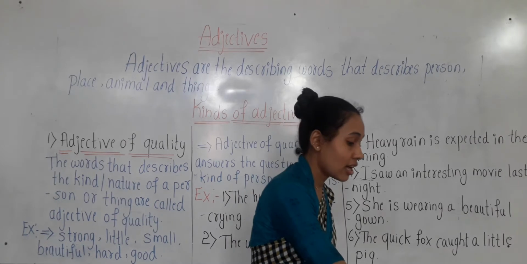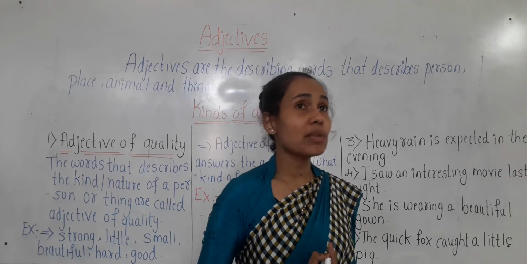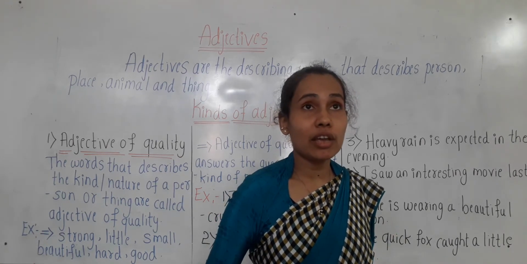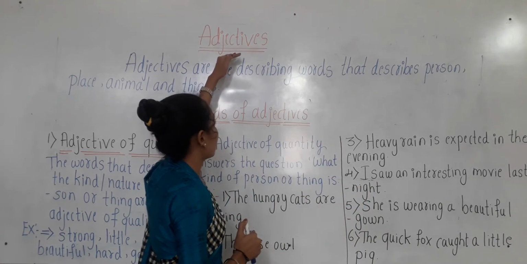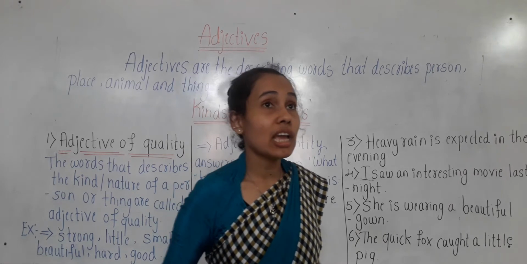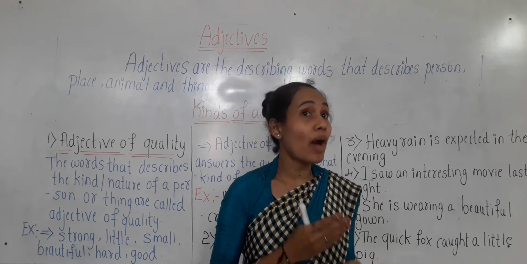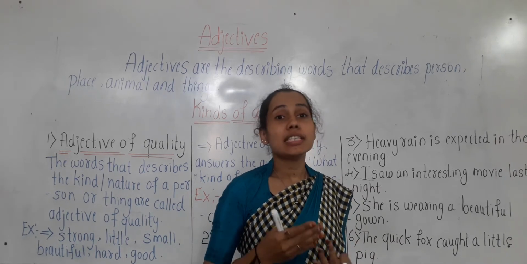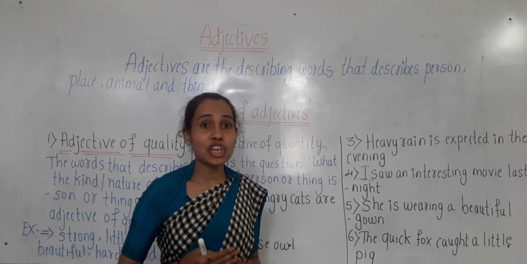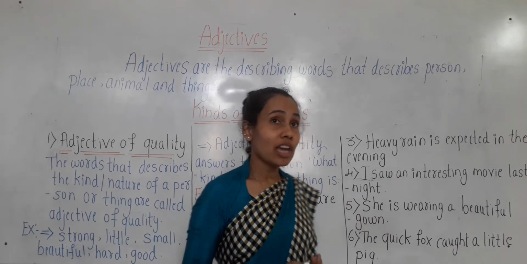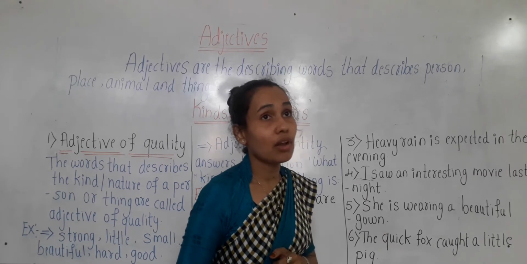Okay children, these are the adjectives. Adjectives are nothing but describing words. What is the meaning of describe children? In Kannada we call it as ವರ್ಣನೆ ಮಾಡುವುದು. Describing words are the adjectives which describe the noun or pronoun in sentences. They describe the quality, the size, the color, the shape of a person, place, animal or thing.